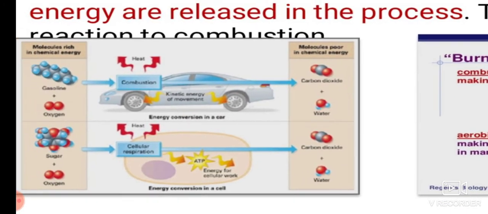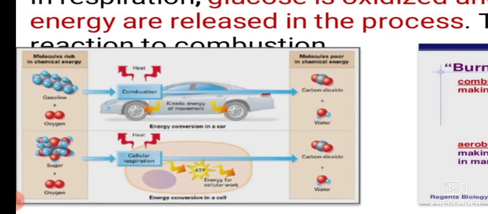And in the sixth picture you can see a car and cellular respiration. In both pictures you can see that heat is produced. In the first one, the car, the fuel they take in is petrol, diesel or anything. But in cellular respiration we take the food. In both, combustion will be taking place. So heat is produced in the car, and in our body also some amount of heat or energy will be produced and given off, isn't it? But at the last you can see carbon dioxide and the water molecules. In both we can see the production of these.